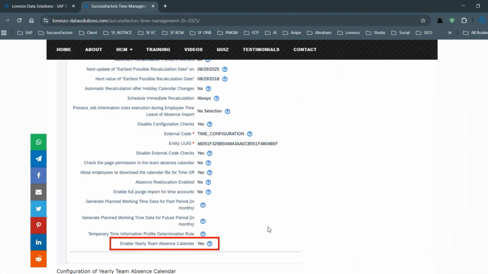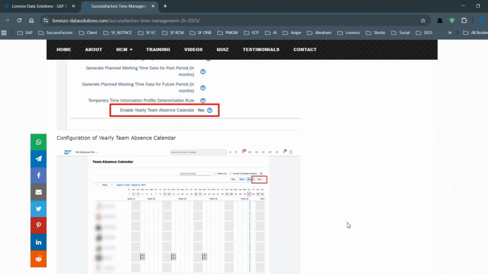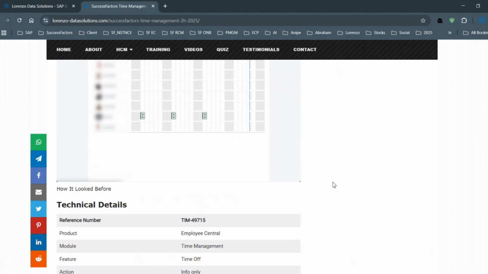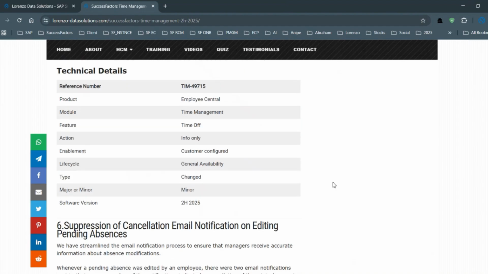Once you enable this feature, you can also test it in the lower environments, whatever systems you have. You can verify it, see whether it looks good or not, and opt in accordingly as per your customer's choice. Once it is enabled, from the front end point of view, when a user views the team absence calendar, you will be able to see the yearly option added along with the day, weekly and month options. So these are a few updates which are very important.